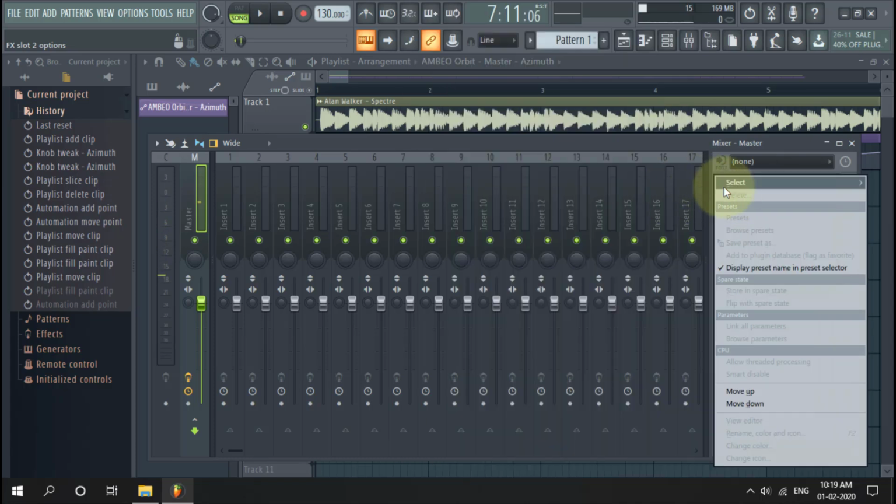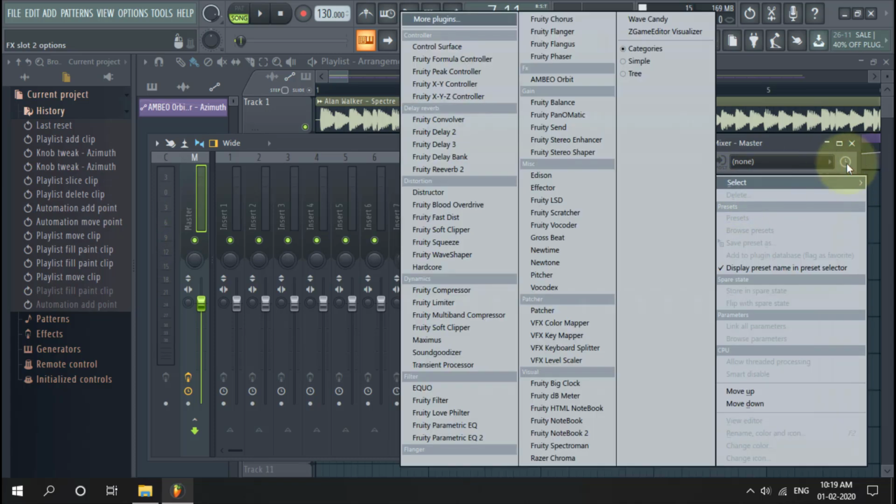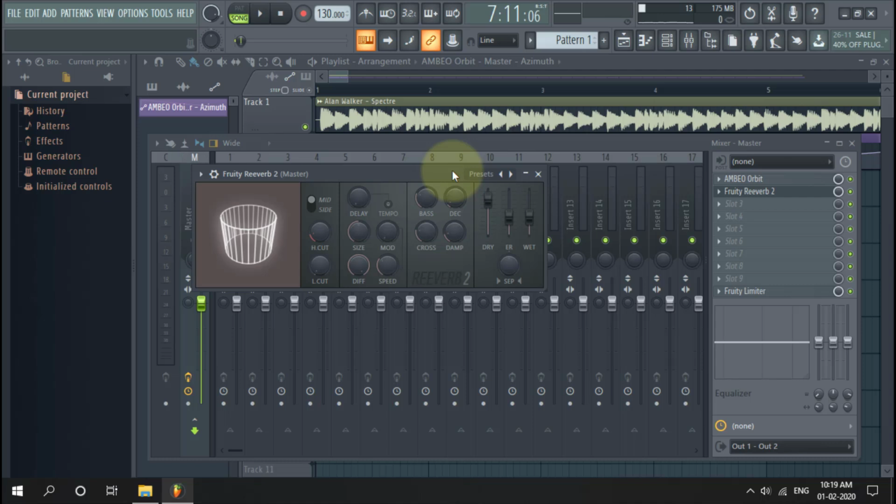Click slot 2. Find the Fruity Reverb 2 plugin. Listen again. Cool.